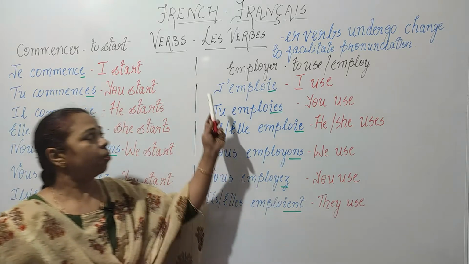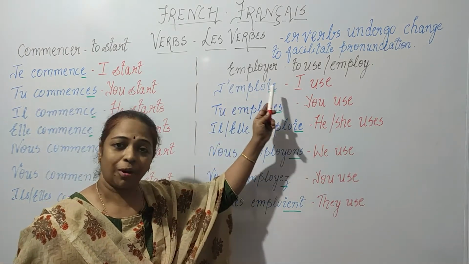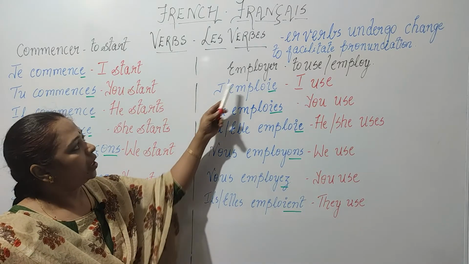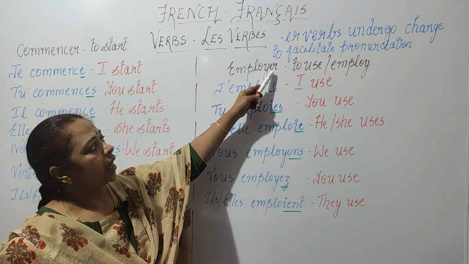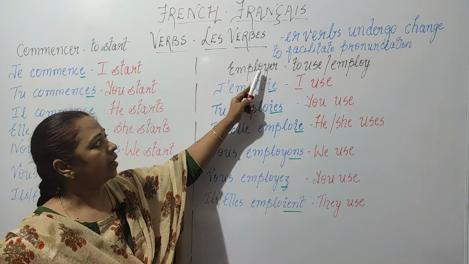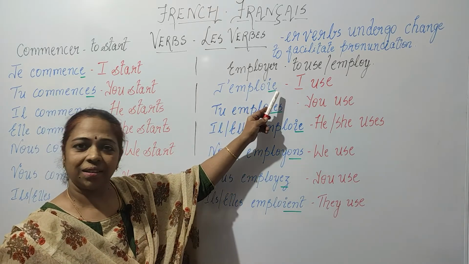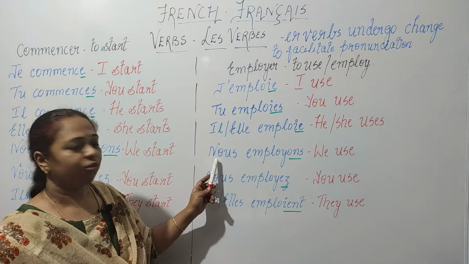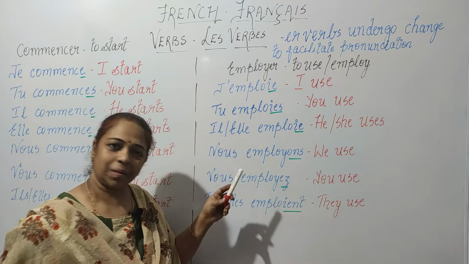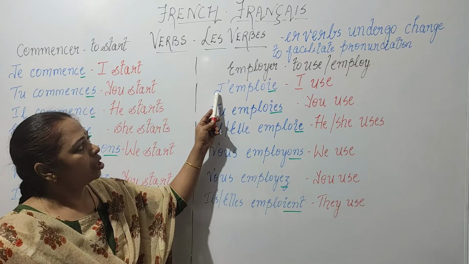Now over here a YER ending verb, like for example we have employer. It is to use or to employ. And over here, with the ending YER, the Y is removed and IE is added. But for the nous and the vous, again you will do it in a similar fashion as in the ER verbs. Let's check it out.